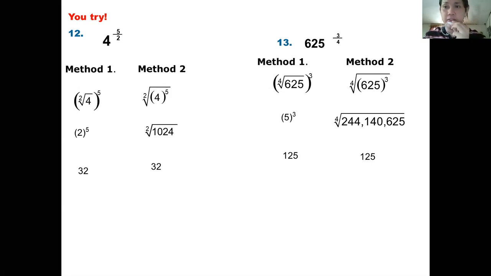So in short, this is how we can also simplify a rational exponent. I hope everybody learned something about our lesson for this video discussion. It focused more on the rational exponents, how we use the rational exponents in simplifying radical expressions, or how we use radical expressions in simplifying a fractional exponent. So always remember that when you are confused sometimes in simplifying radicals, you can rewrite it in an exponential form, having a fractional exponent. Okay?